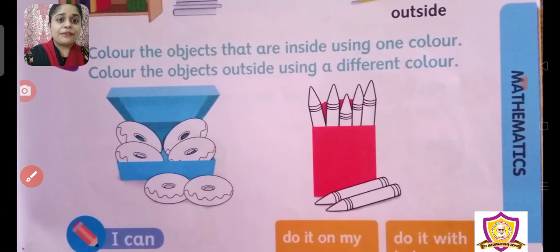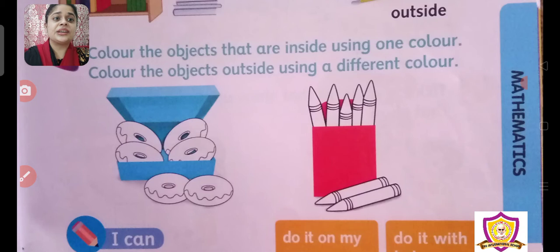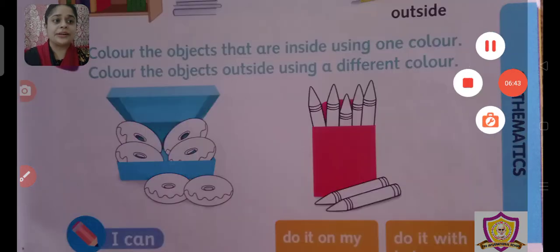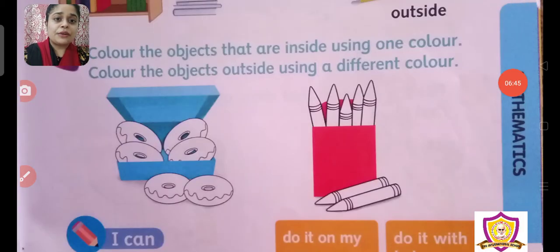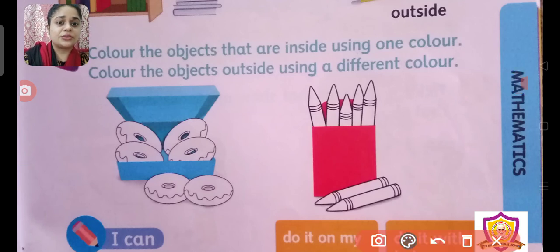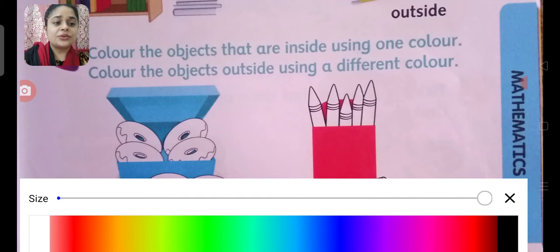Okay, here what you have to do, color the objects that are inside using one color and color the objects using a different color that are outside. Okay, so what you have to do here, you have to see and you have to color it accordingly. See, over here you have to color inside one color and outside one color. So let's choose the color. So for inside I'll choose red, and let's start coloring.